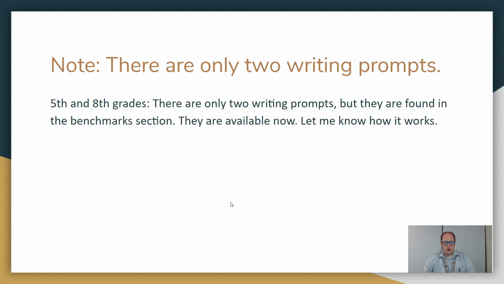Okay, so there are now writing prompts for 5th and 8th graders on benchmarks, but there are only 2, and they're found in the benchmark section. They're available now. I don't know how this works. I don't know how the scoring works. I did hear, I think, that they're trying to have them be computer graded, and I'm not sure exactly what that means.